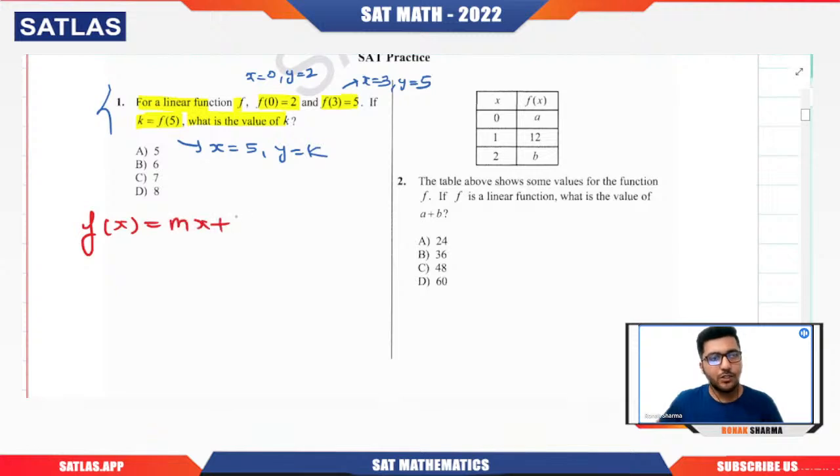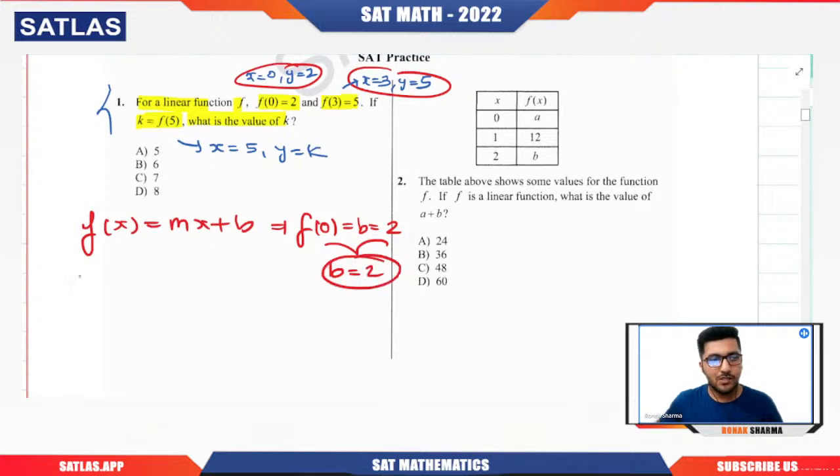So the moment you get it, quickly assume the function to be mx plus b. Once you do that, utilize the given conditions. If I put x equal to 0, I will get f of 0, which is m times 0, that is 0, plus b, and this is equal to 2. So from here we directly get b equals 2. That means our function is f(x) equals mx plus 2, right?